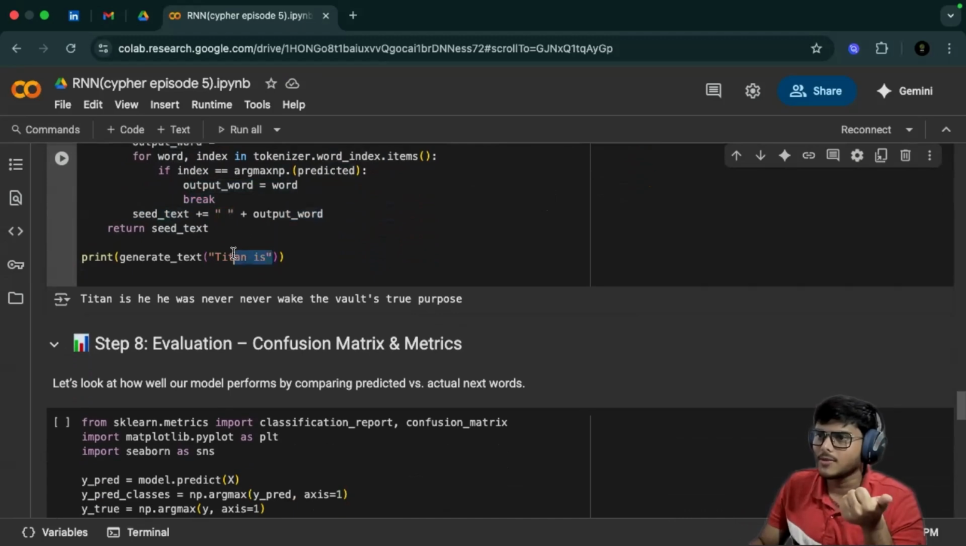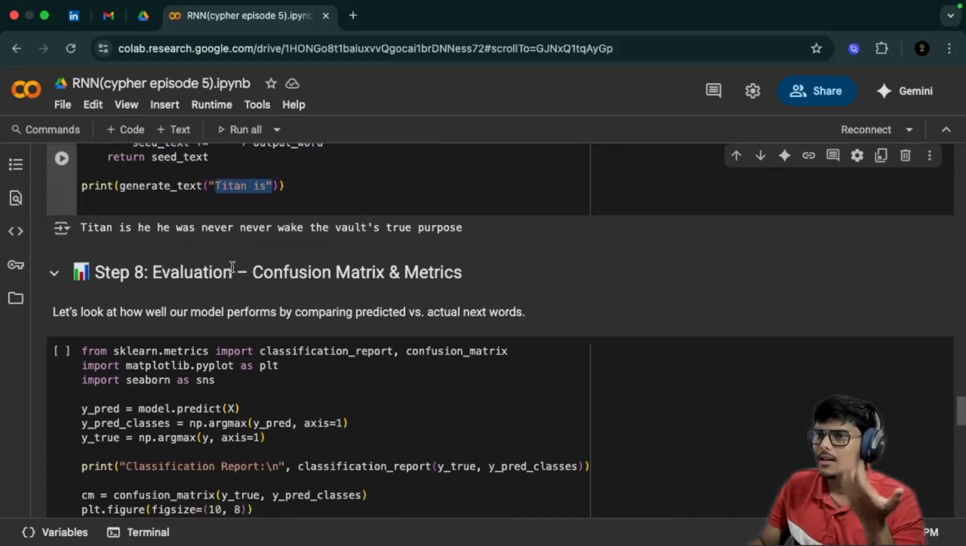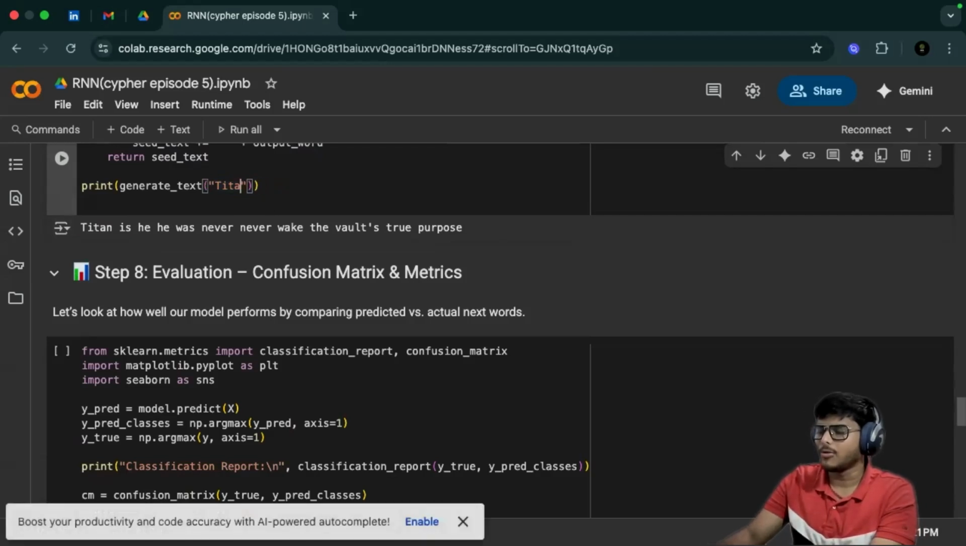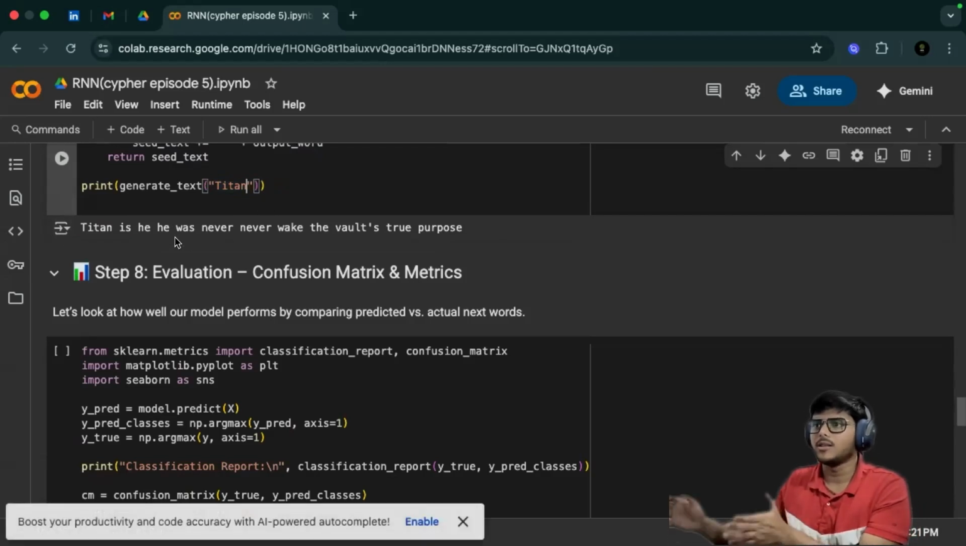So what is the seed text which we kept? We kept it as "Titan is". So here we kept it as "Titan is", and now it's printing from "Titan is". Or we can also keep it only "Titan". If we keep only "Titan", what different output comes? "Titan was never awake the walls to purpose."